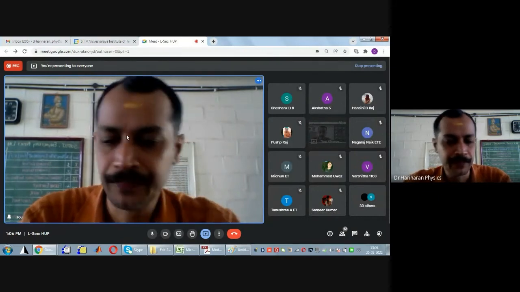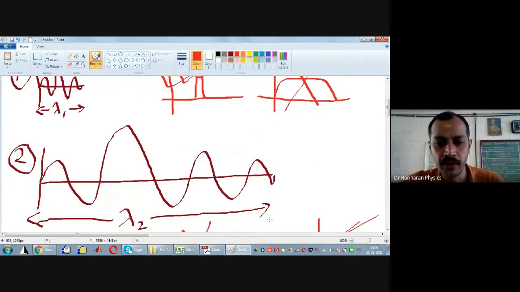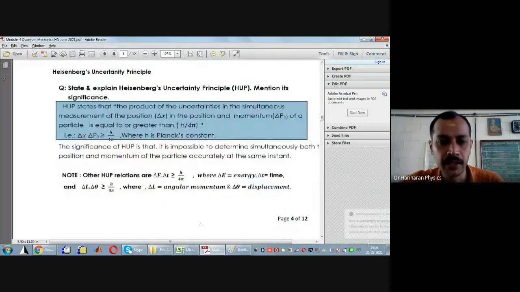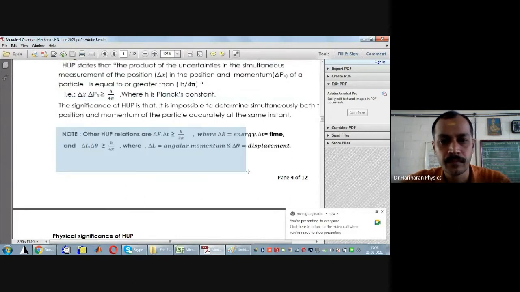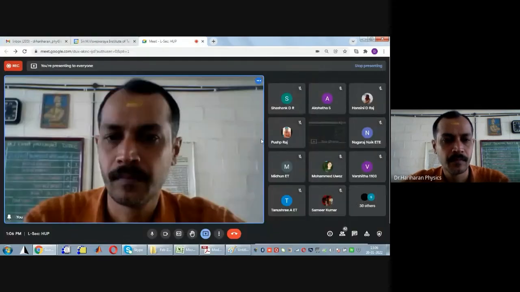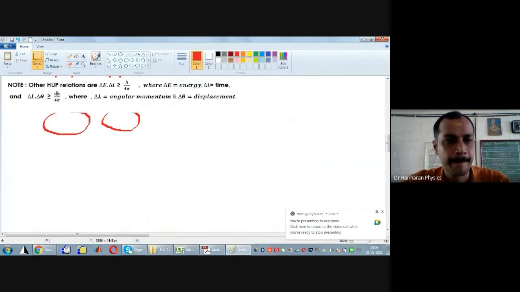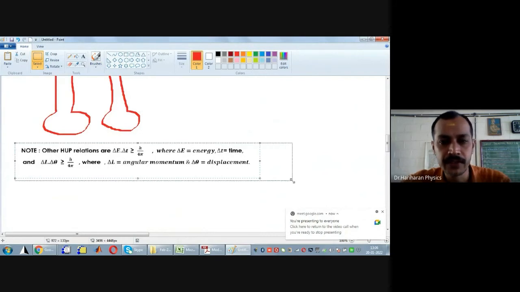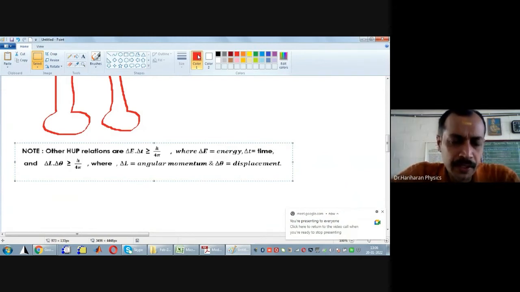Okay, got my point? Now I think we'll look at what are the other forms of Heisenberg's uncertainty principle. So what are the other forms of Heisenberg's uncertainty principle? One is position and linear momentum. Out of these two, you can measure only one accurately at the same time.